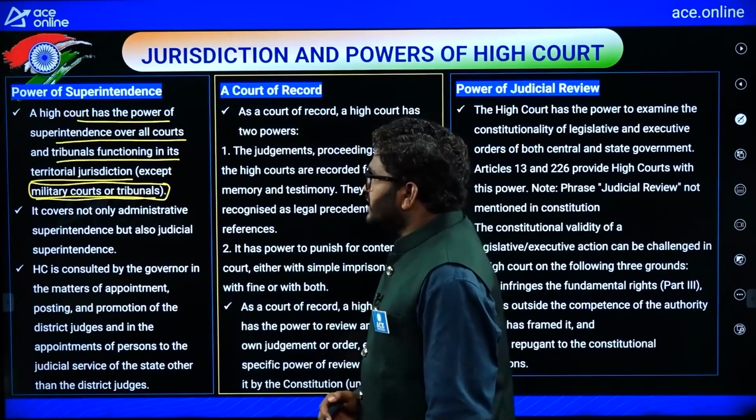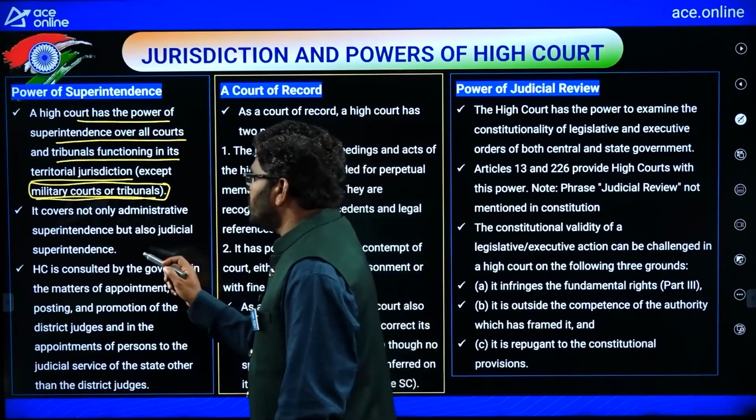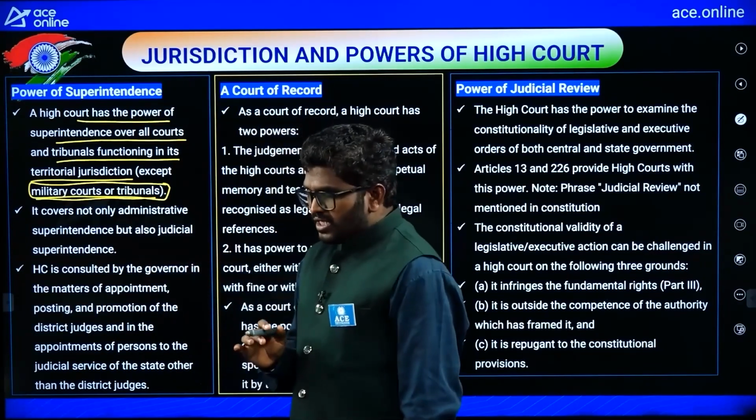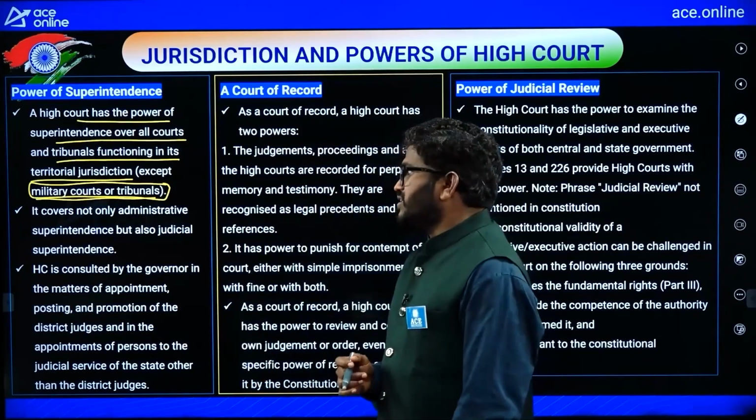Remember, it covers not only administrative superintendence but also judicial superintendence.